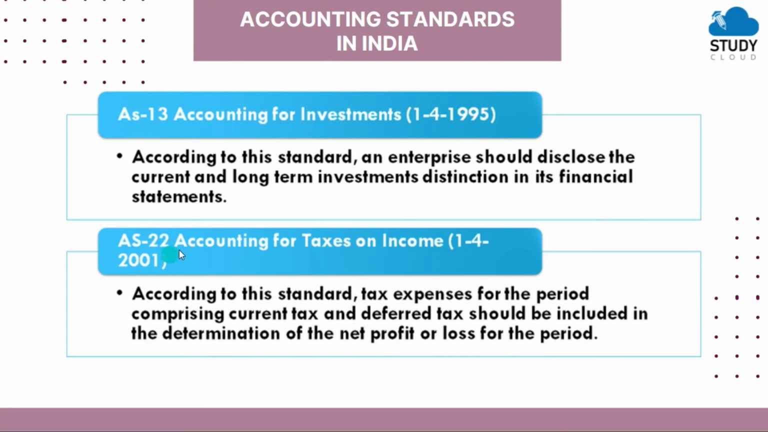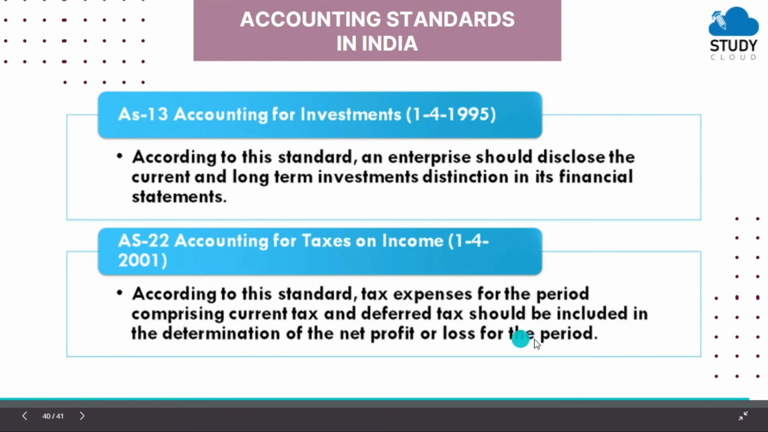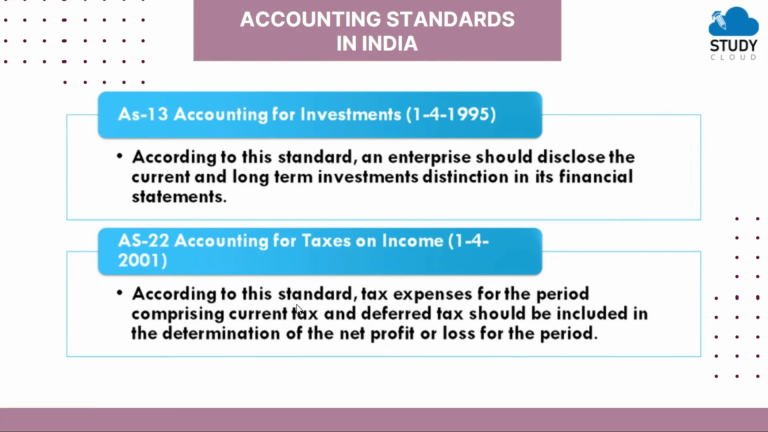Then accounting standard 22, accounting for taxes on income. According to this standard, tax expenses for the period comprising current tax and deferred tax should be included in the determination of the net profit or loss for the period. So this accounting standard is used to find out or to match the differences between accounting income and taxable income. Then accounting income is the net profit before tax for a period as reported in profit and loss statement.